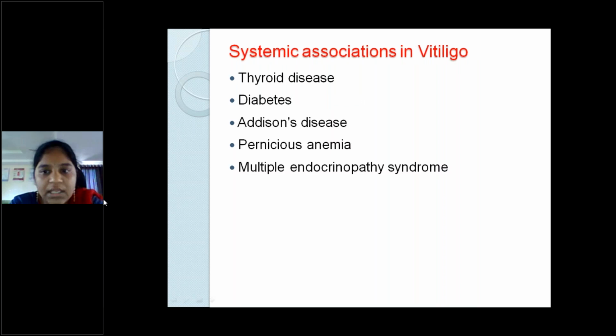And systemic associations, the same principle, because this is an autoimmune condition. There are many diseases which we can see present in association with vitiligo, but each one doesn't cause the other, but they are coexistingly present in patients. So some of the examples are thyroid disease, diabetes, Addison's disease, pernicious anemia, and multiple endocrinopathy syndrome.